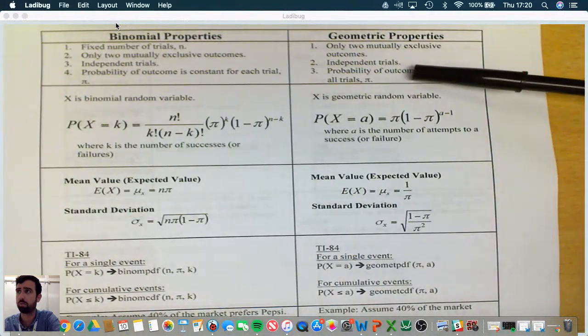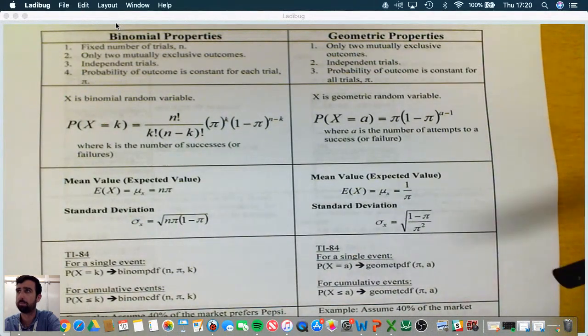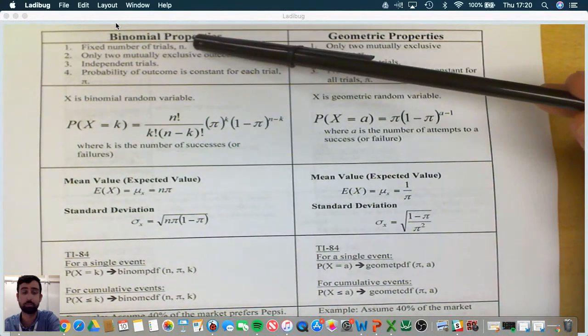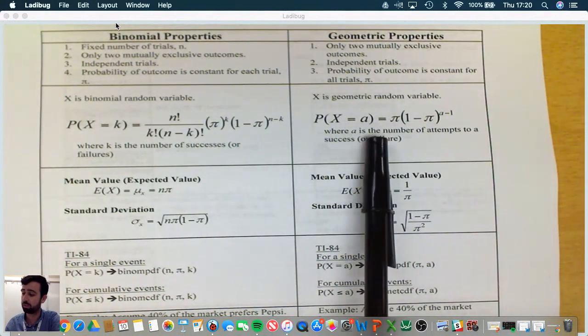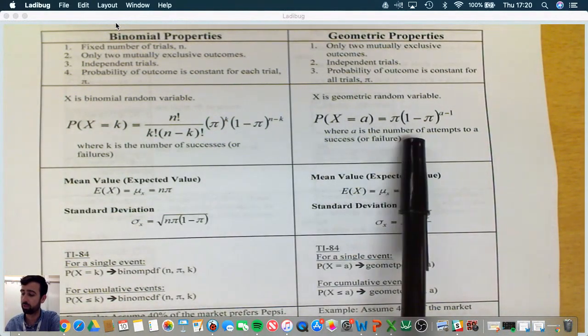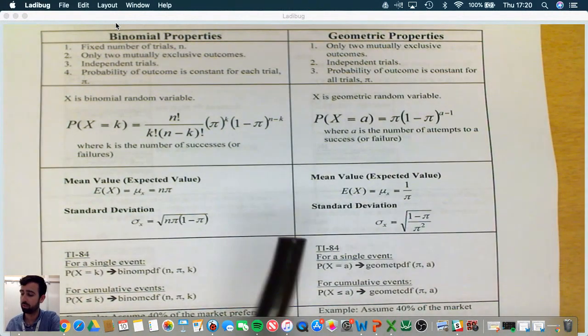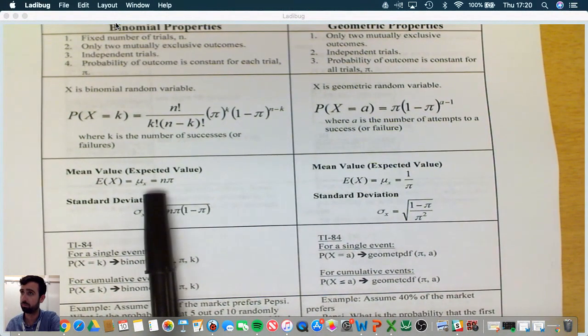I do not need the fourth one, which is the fixed number of trials. Here are the 2 formulas. You don't need to worry about this. Here's your expected value. Here's your standard deviation.